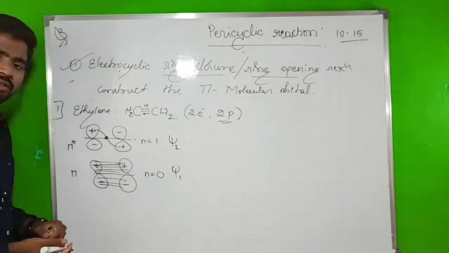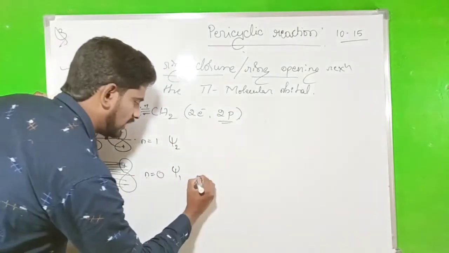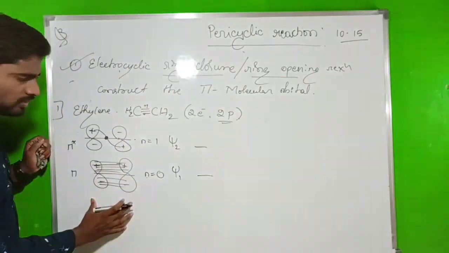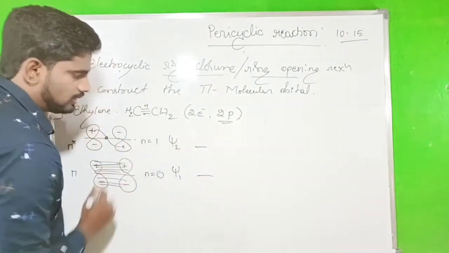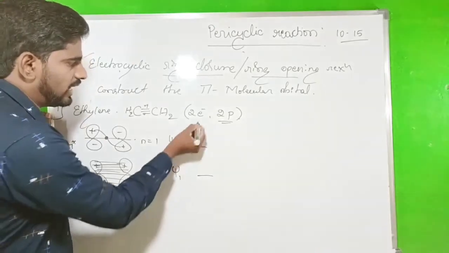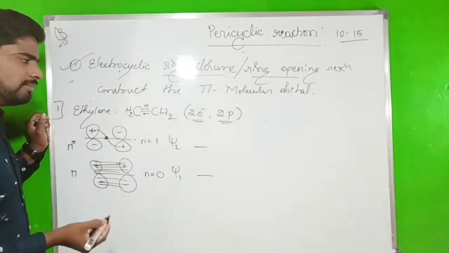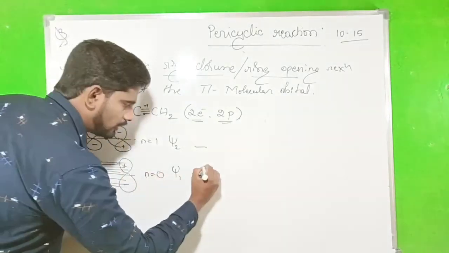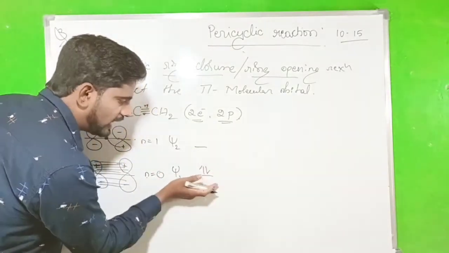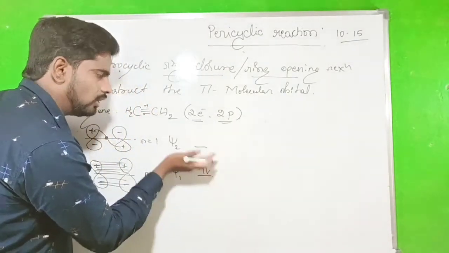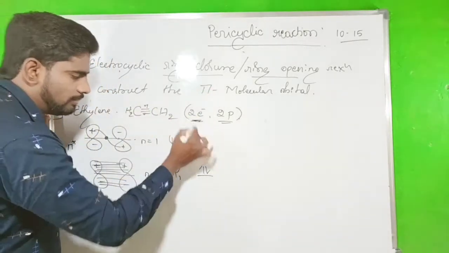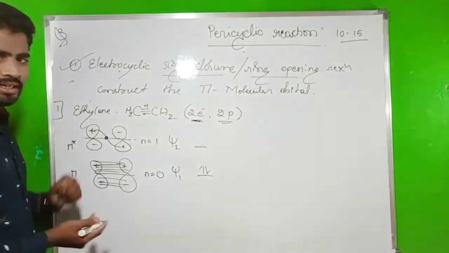Next go to the electronic configuration. We wrote the pi molecular orbitals here, then we write the electronic configuration. How many electrons do we have? 2 electrons. Why? Because one pi bond has 2 electrons. Now the 2 electrons will be accommodated in the lower energy level, and only then go to the higher energy level. Here there are only 2 electrons, so they will be accommodated in the lower energy level.